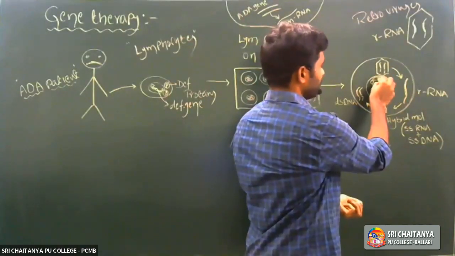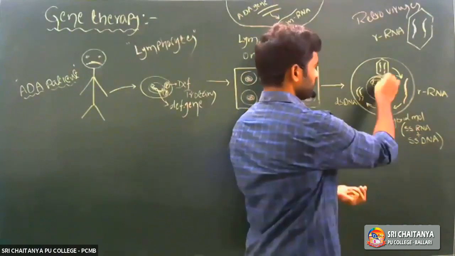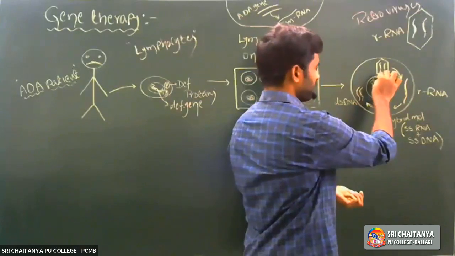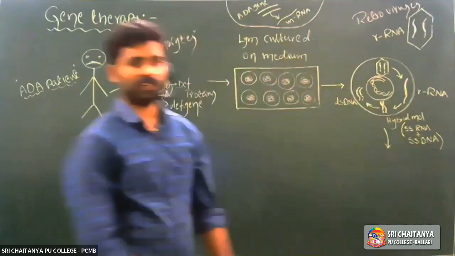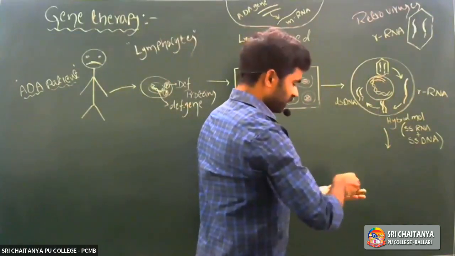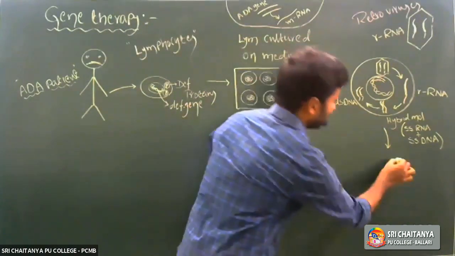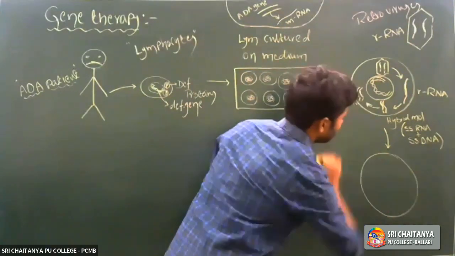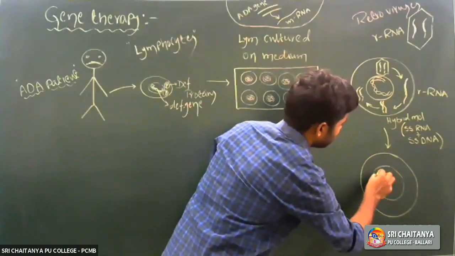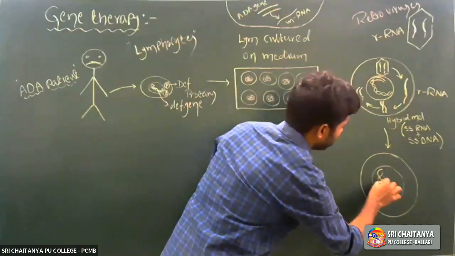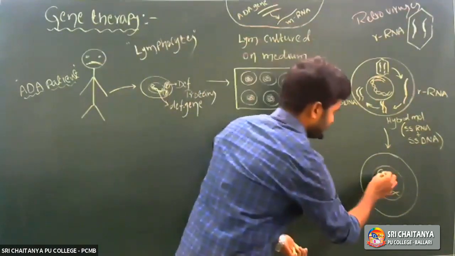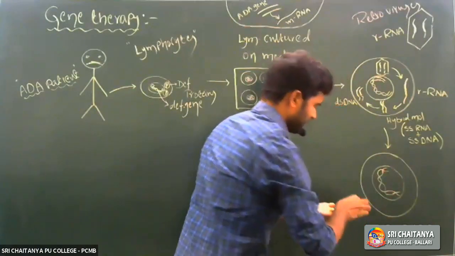So now it is a genetically modified cell. Why? Because the virus genetic material is incorporated into the human genetic material. So now that cell is considered a genetically modified cell. See here, this cell is a genetically modified lymphocyte. The genetically modified lymphocyte consists of functional ADA DNA.